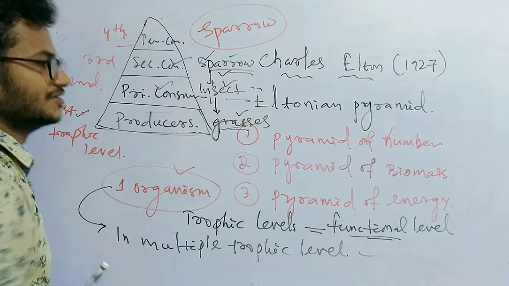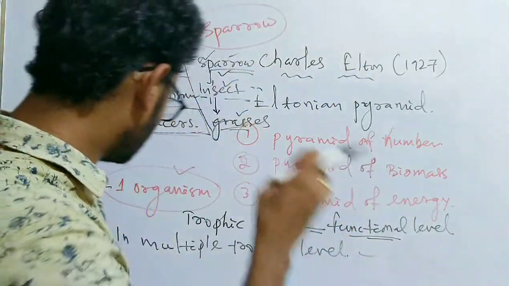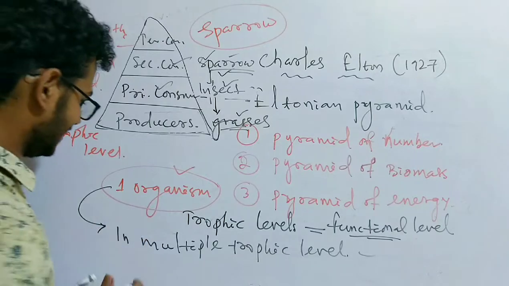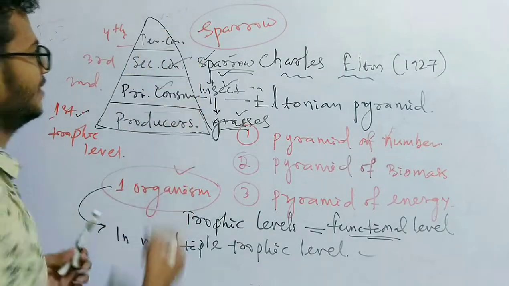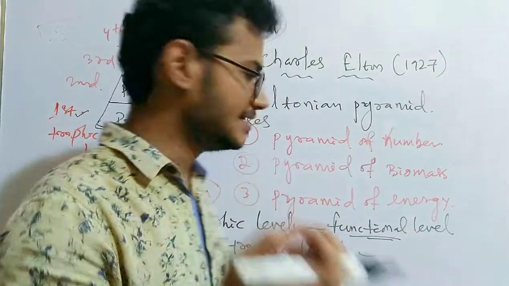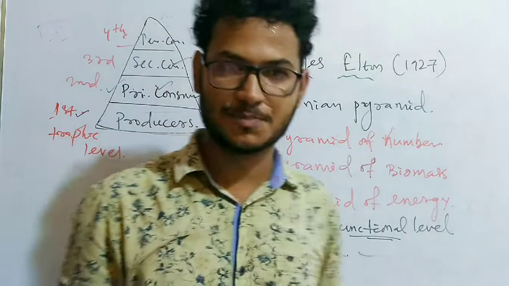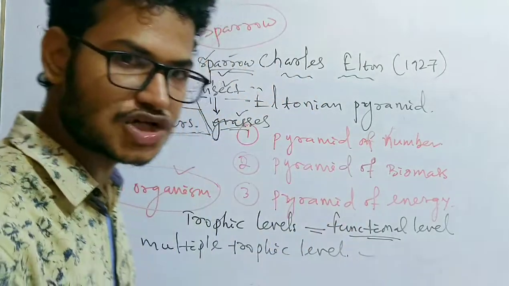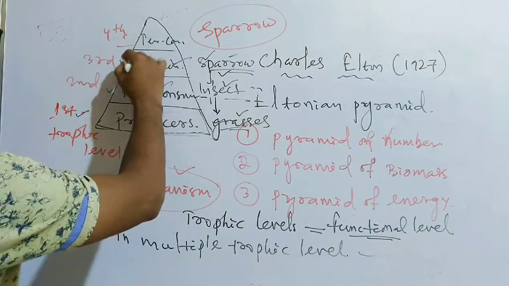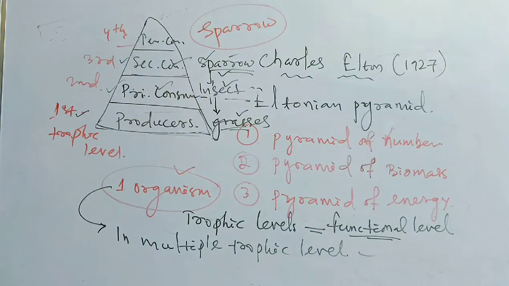So depending on what the organism is eating, the trophic level varies. When the sparrow feeds on the grasses, it is considered the primary consumer. When it feeds on the insect, it is considered the secondary consumer.